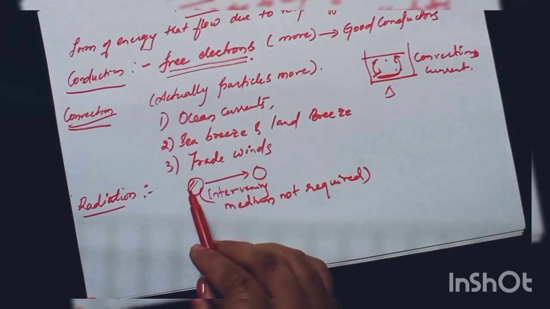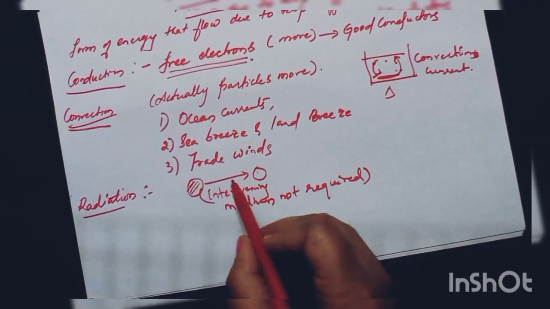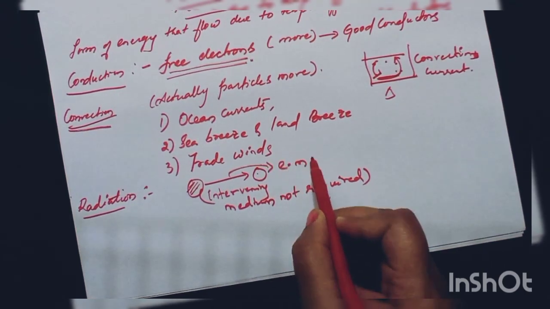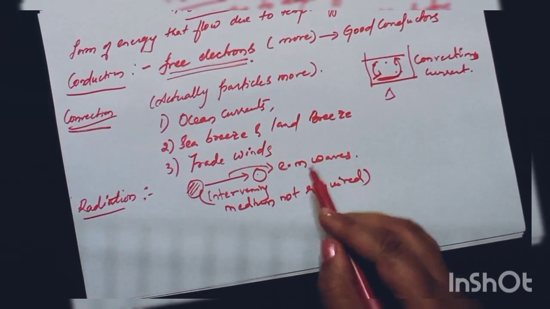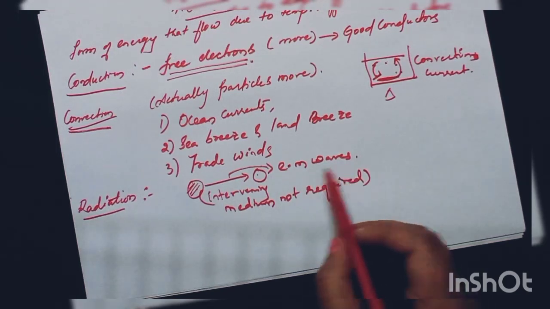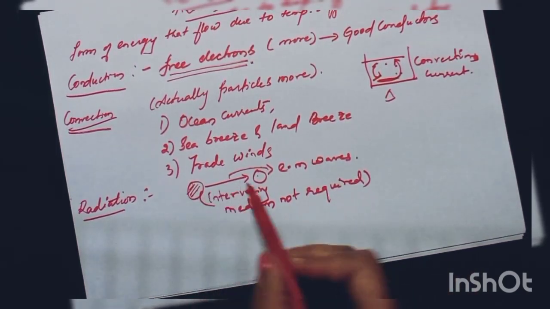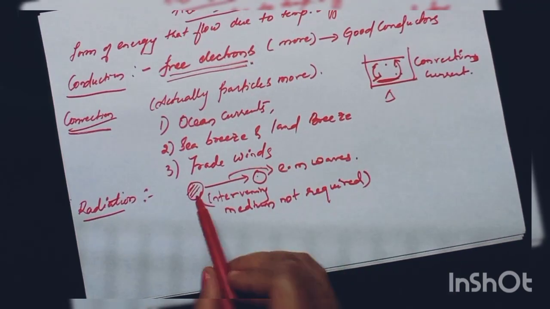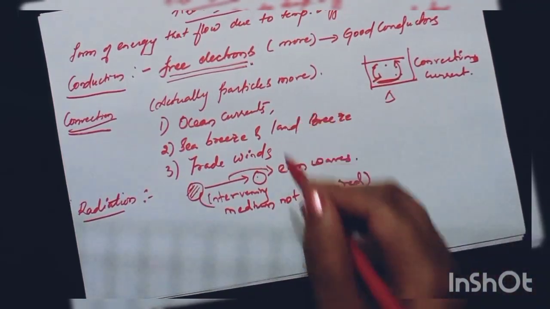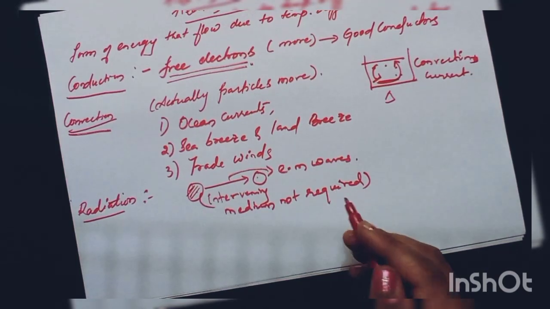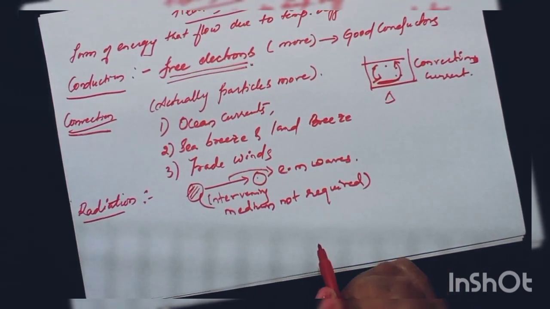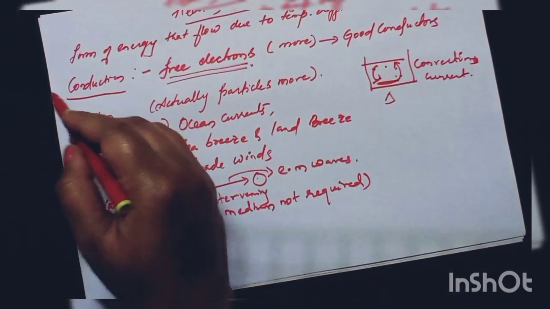Therefore, it is traveling from hot body to cold body in form of electromagnetic waves. And electromagnetic waves do not require a medium to travel. That's why heat is transferred in form of electromagnetic waves from hot body to cold body. So these are the three types of mode of heat transfer: conduction, convection and radiation. So let us discuss it one by one.